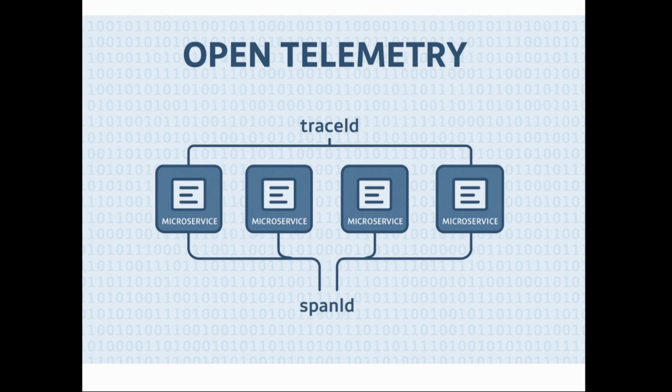For each of the services you can have some trace id, but the trace id has to be common from the starting to the end service. Let's say you are calling from service A to service B to service C, service D. The trace id has to be common for all of them, because that is the id with which you will be tracing it. And then there will be a span id which is only for that particular service, so for each service you can see what's going on inside for that span id. I'll be showing a demo of how you can see the trace id and span id, but this is the overall picture of what we are trying to do.